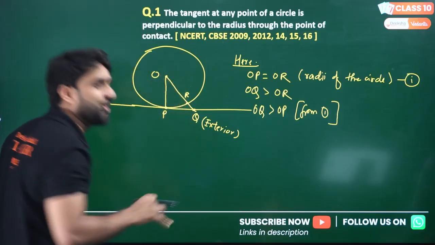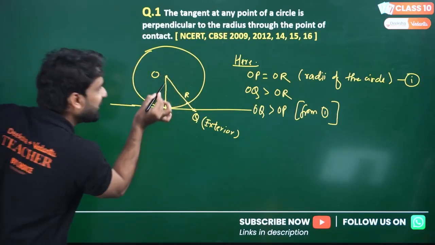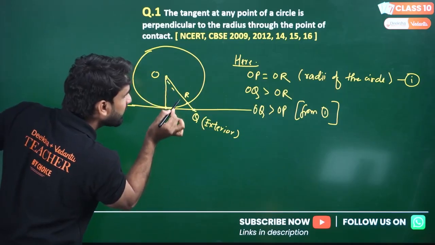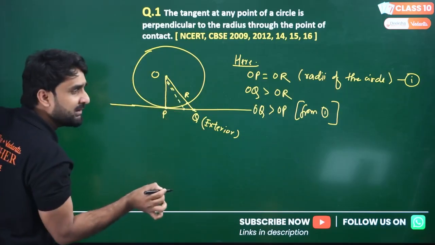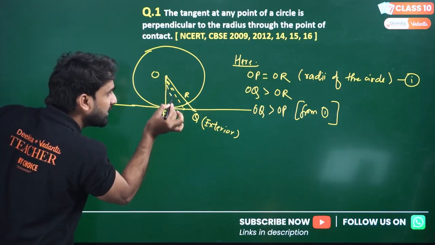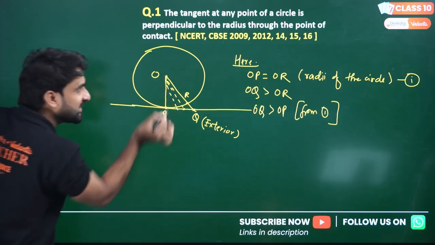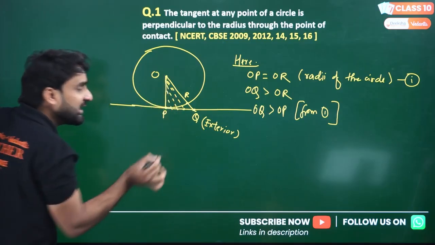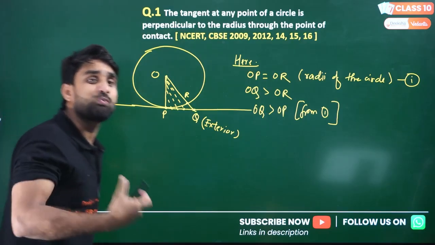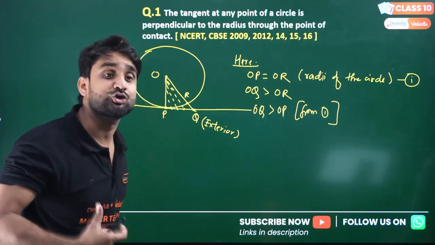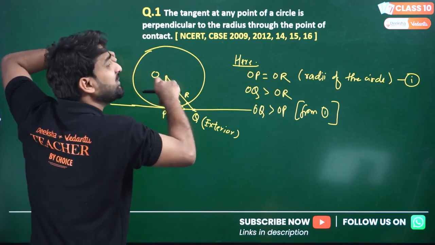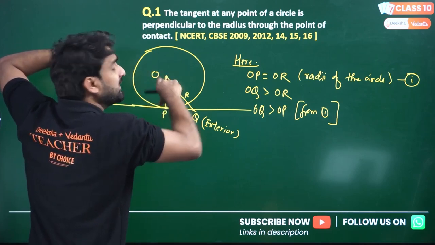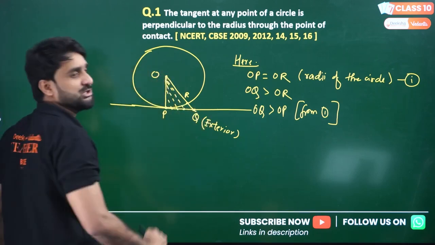This means OP is the shorter side. If I take another point here, it will again be outside the circle. So which point is the closest? OP will be the shortest length, the shortest line to the tangent.